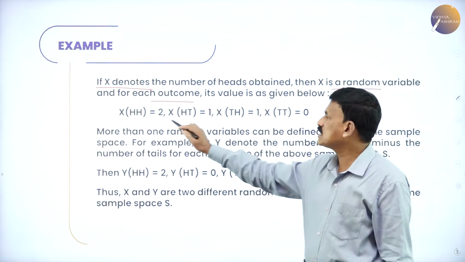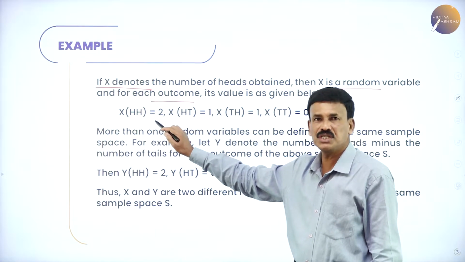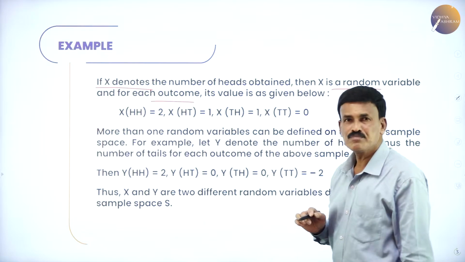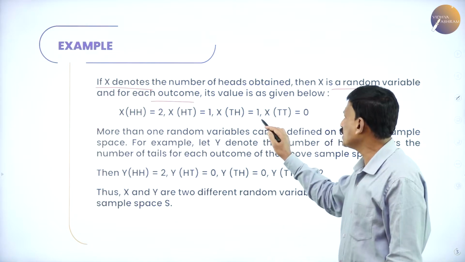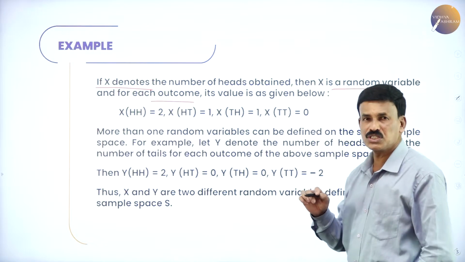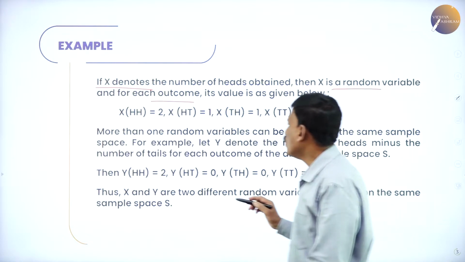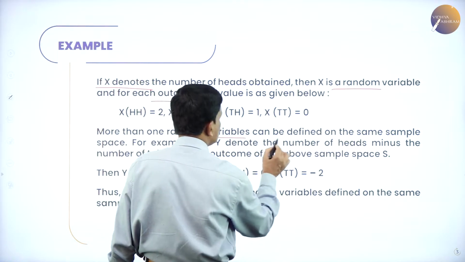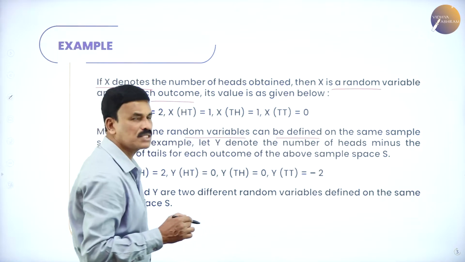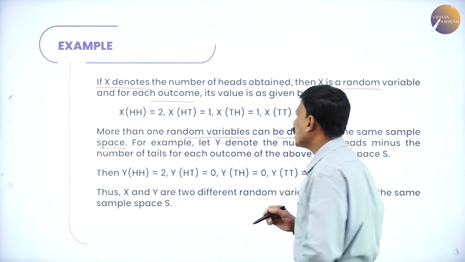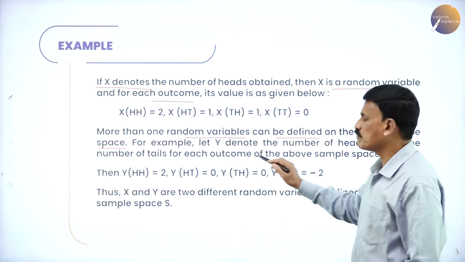So its value is given by X of HH equal to 2, X of HT equal to 1, X of TH equal to 1, and X of TT equal to 0. More than one random variable can be defined on the same sample space.